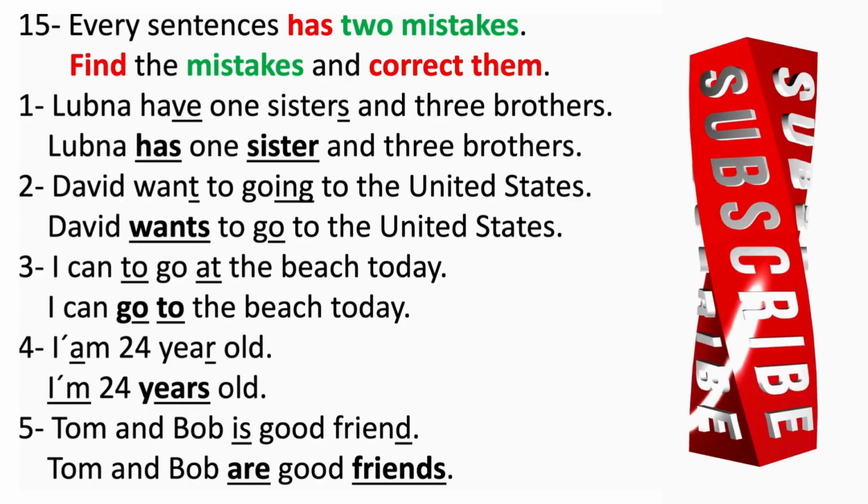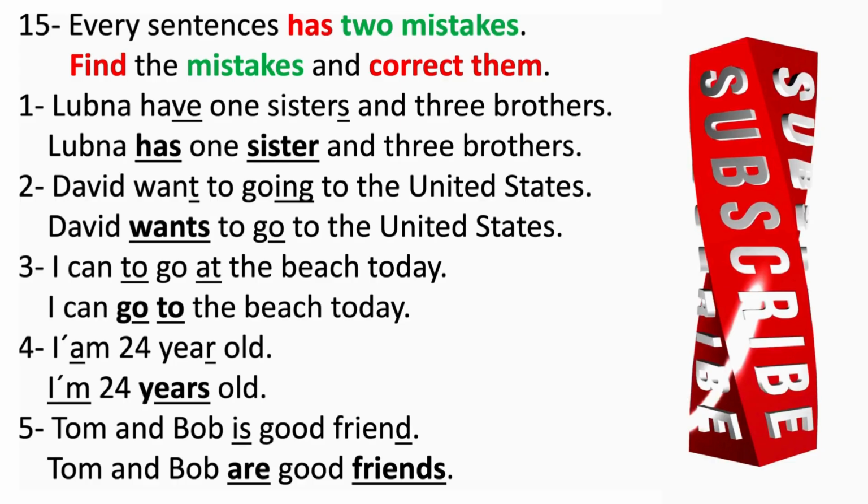Let's go to number 2. David want to go into the United States. So the problem here is with want. So with David, it means he. And in present simple, he wants. David wants. We don't say to go in to the United States, especially after want. So the verb is in the infinitive, to go. He wants to go, not to go in, to go. He wants to go, or David wants to go to the United States.